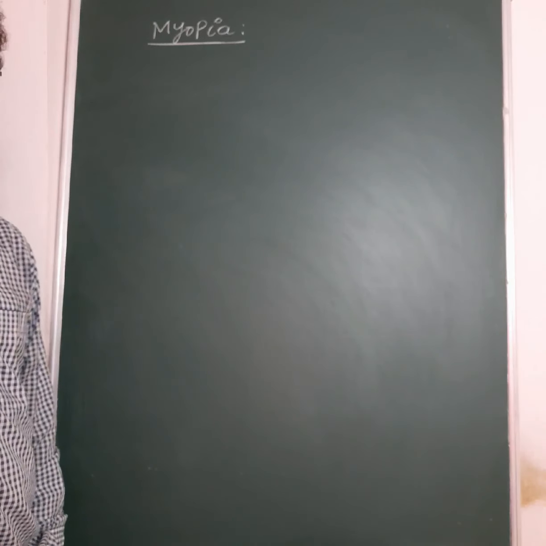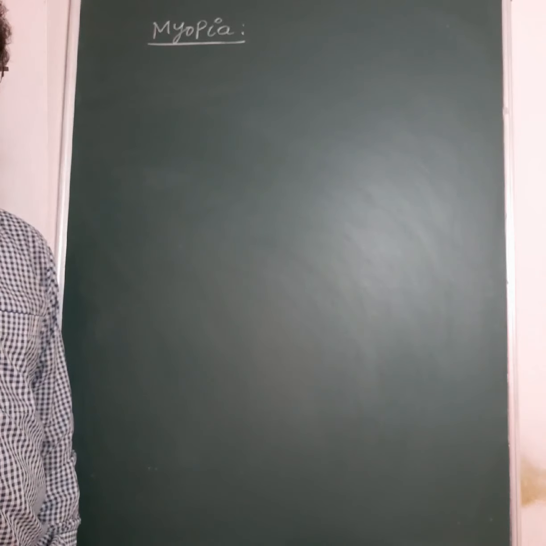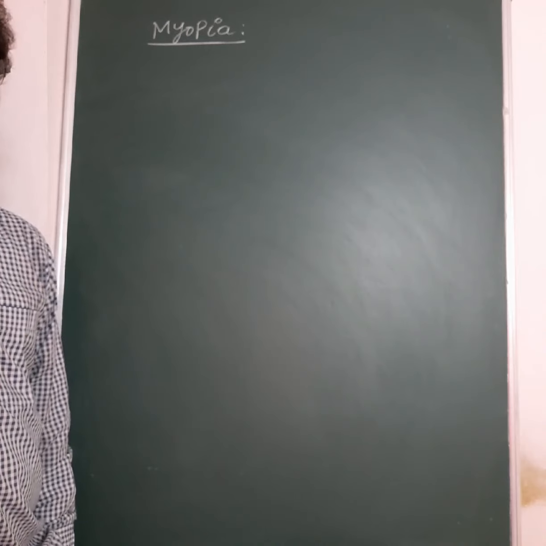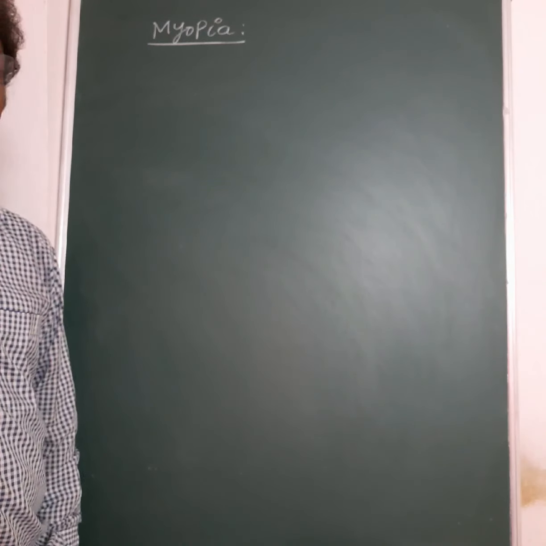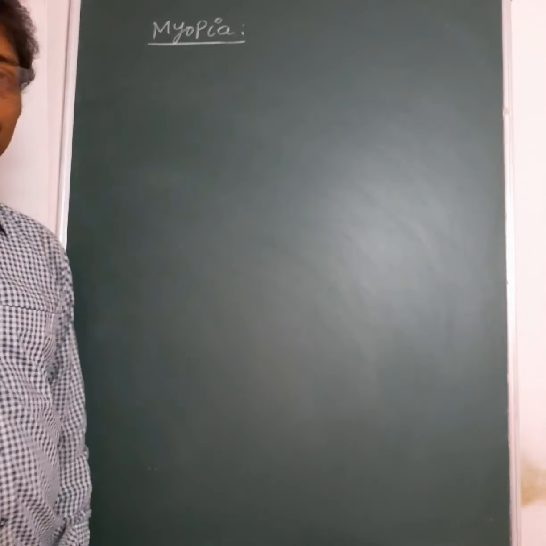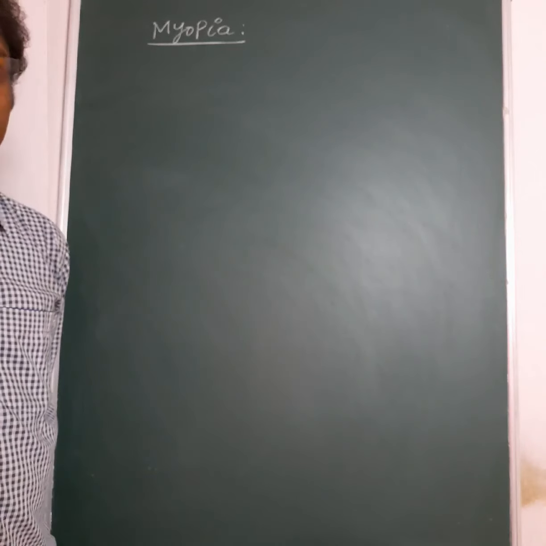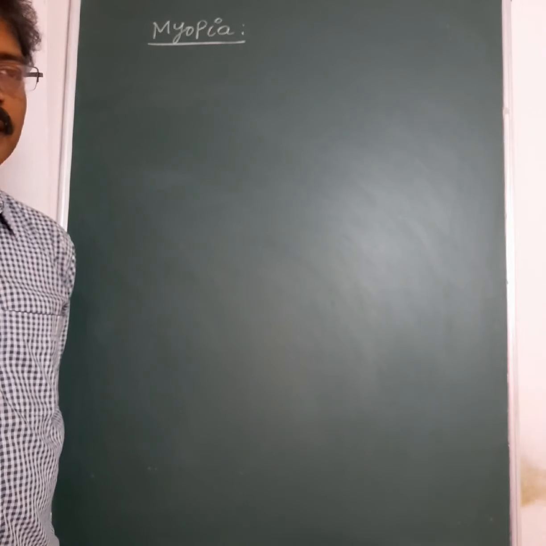His short sight is good, but his long sight is defective, because the image of the writings on the board is not formed on the retina. So he is not able to see the board. He can see the nearby objects clearly, but he cannot see the distant objects clearly.